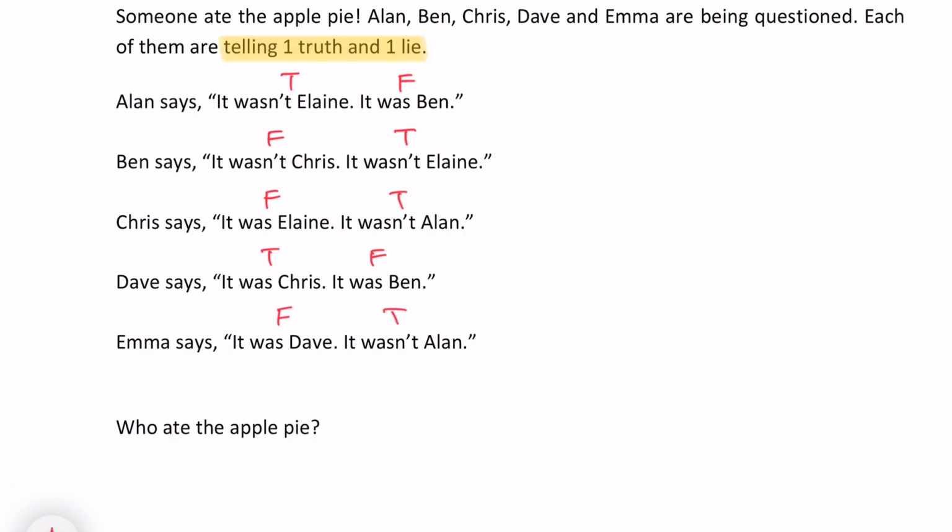So if you observe all the statements, it wasn't Elaine, it was Ben, this is false, so it couldn't be Ben. It wasn't Chris, this is false, so most likely it's Chris, right? It wasn't Elaine. Yeah, it's true. It was Elaine, this is false, so it's not Elaine. It wasn't Alan, this is true, so it was Chris. It was Ben, this is false. It was Dave, this is false. It wasn't Alan, that's true.